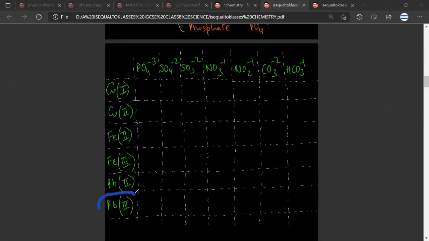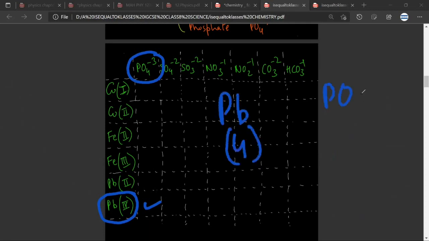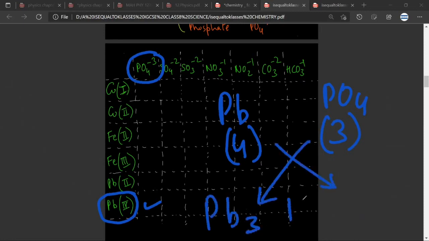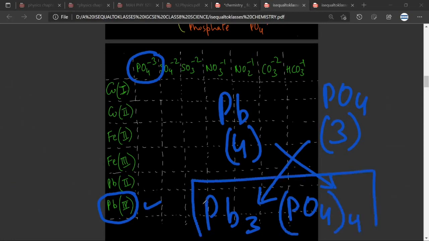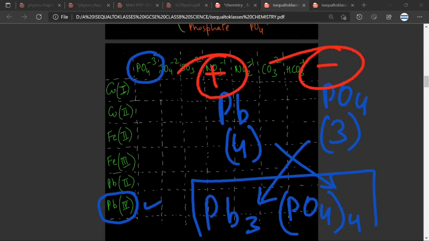Let's take another example. Let us take this one. So you wrote the valency of Pb below it, and the valency of phosphate below it. Any doubt? Do the crisscross. Pb3 phosphate 4. Any doubt? No, sir. And just remember the fundamental rule that the positive party will come first, the cation will come first, and the anion will come later. Any doubt, Mr. Satya? No, sir.